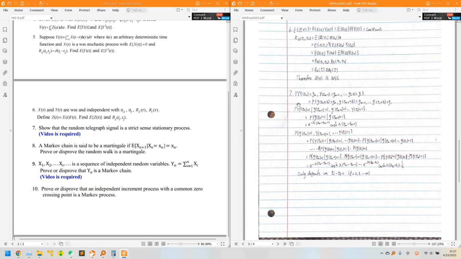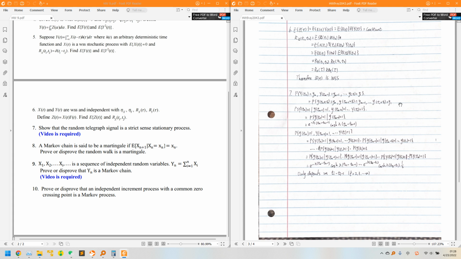the strict sense stationary process is that the probability of y of tn equals yn, y of tn minus 1 equals yn minus 1, and all the way to y of t1 equals y1, and this probability is equal to the probability of y of tn plus a time shift equals yn, and the same as n minus 1, all the way to y1.